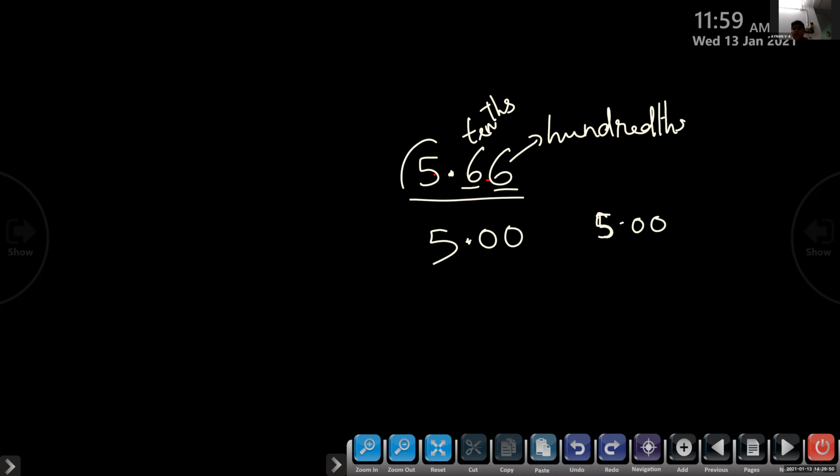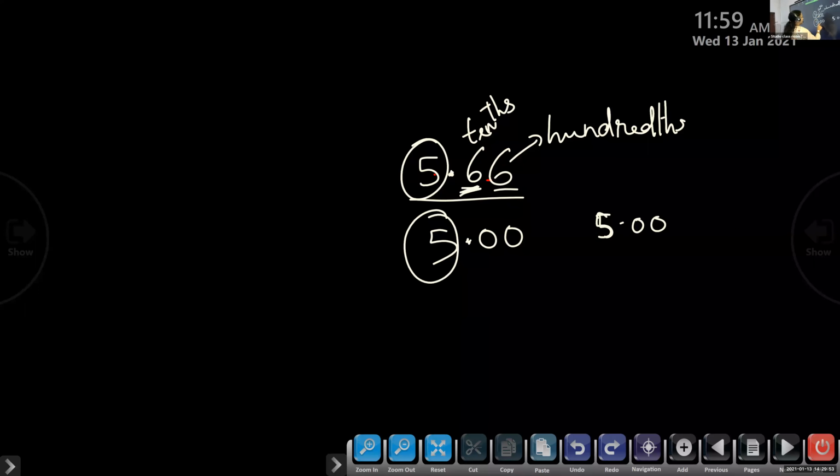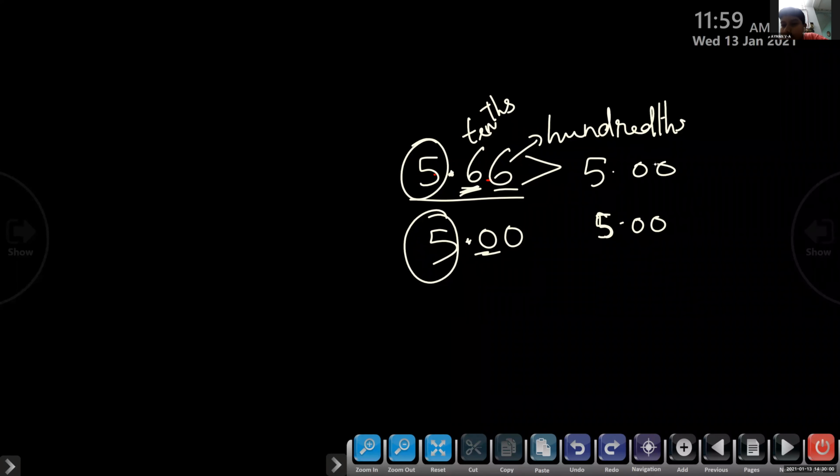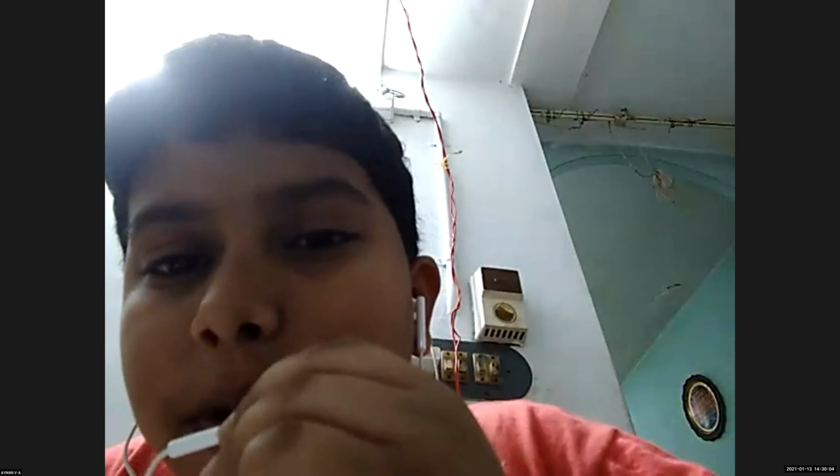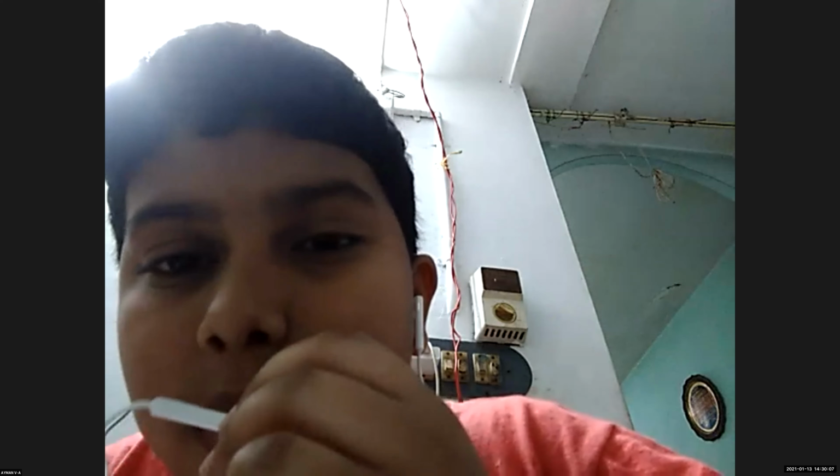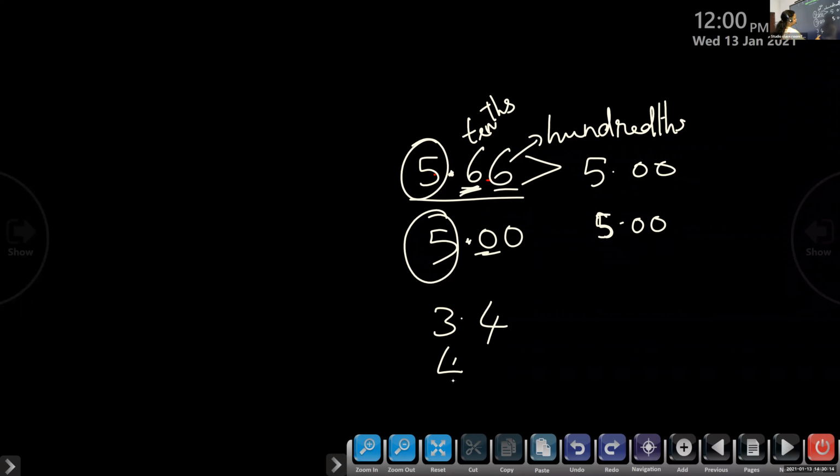Now you can compare the integral part. Here 6 and here 0. So obviously 6 is greater than 0. Understood? Okay, Ayman. Ma'am, if a question comes like 3.4 and 4, we should make it 4.0. Yes, 3.4 and 4.0. So can you compare which is bigger? Ma'am, 4. So that will be the bigger one. Yes. Okay, thank you.